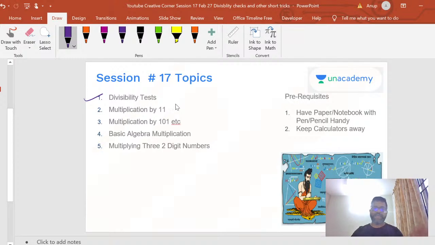We did divisibility using the Ekadhika plus oscillation method, where we multiply one digit and add it to the rest, finding divisibility by 7, 13, 19, 23, 38, all possible combinations that you can't do with your normal divisibility checks. We did divisibility by 11, multiplication by 101, basic algebra, simple multiplication using the vertically and crosswise method, and finally multiplication of 3 two-digit numbers.